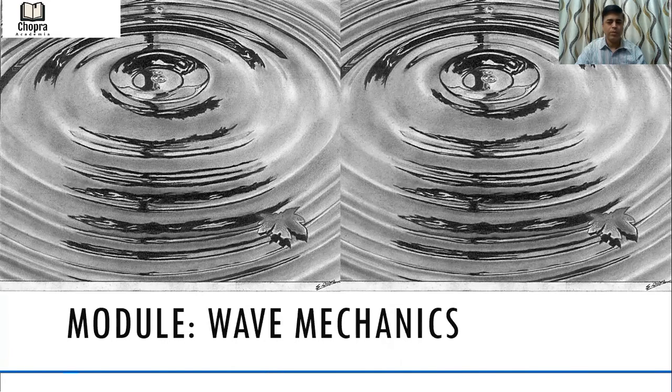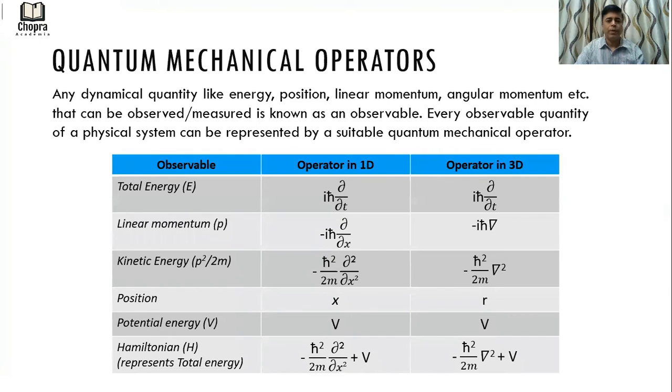Quantum mechanical operators. Any dynamic quantity like energy, position, linear momentum, angular momentum, etc. that can be observed or measured is known as an observable. Every observable quantity of a physical system can be represented by a suitable quantum mechanical operator. So these are the commonly known quantum mechanical operators.